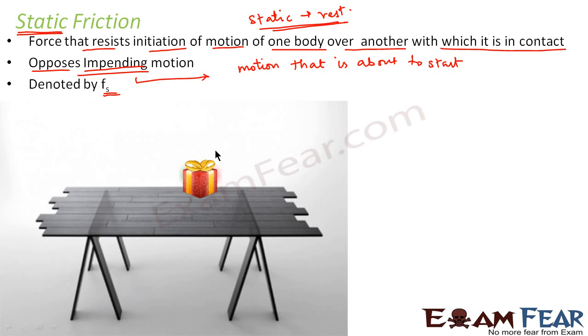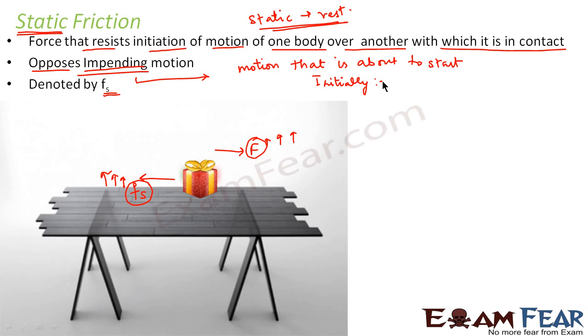Now initially when we apply an external force, say capital F, the static friction comes into play because the box is at rest. As we keep increasing the magnitude of the applied force, the magnitude of static friction also keeps increasing with the increase in the value of the applied force. But the value of static friction can rise only to a certain limit, after which it cannot increase. So what happens? When the value of the applied force becomes greater than the value of static friction, then the box begins to move. Now we will see it in detail.